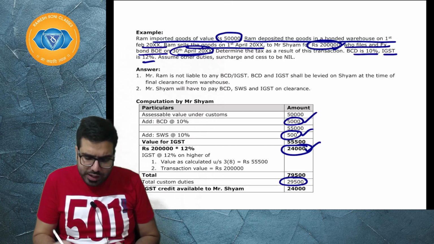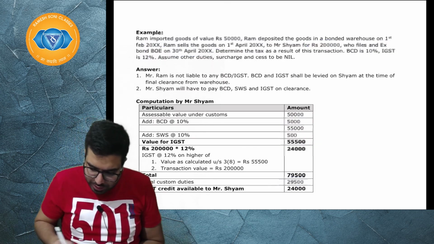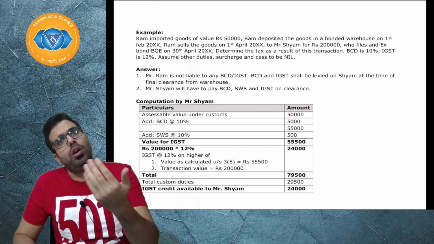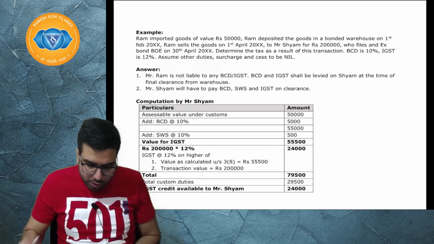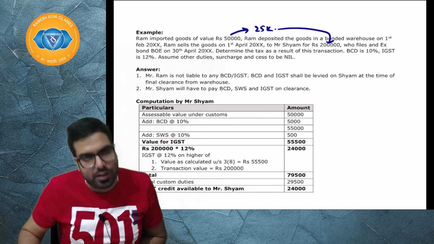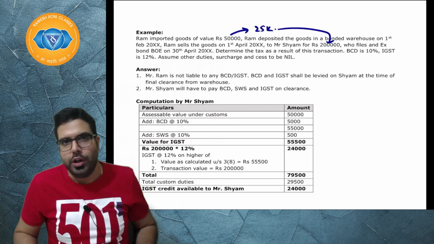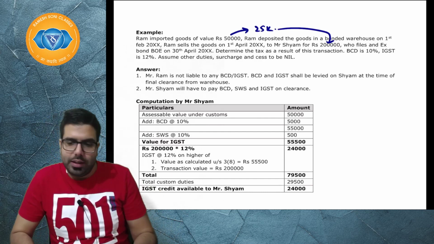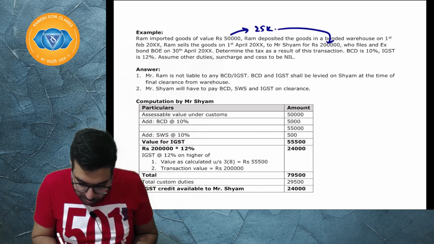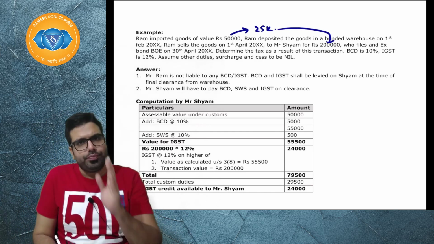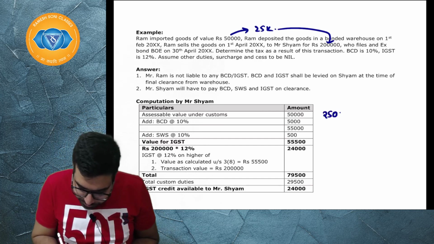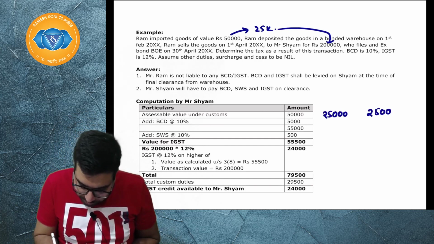I will go ahead and twist the example a little. Supposing these goods are half sold in the warehouse, half were sold and half were not sold. So for example, only 25,000 rupees of goods were sold at 2 lakh, the remaining 25,000 of goods were not sold. Then can you go ahead and do the sum, sir? Yes, let's do the sum when only half of the goods were sold. Sir, half of the goods means I will do a separate calculation for each half. I'll say 25,000 and 25,000. Okay, sir. Next.